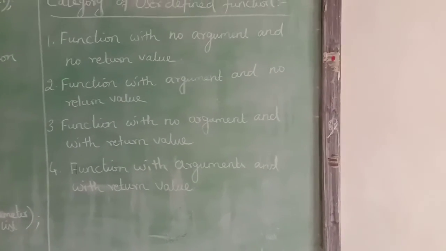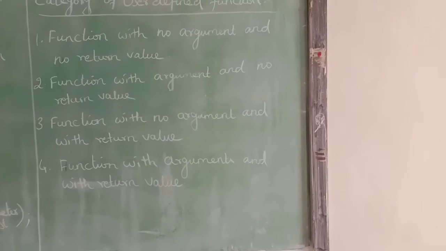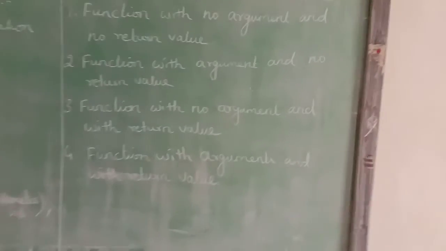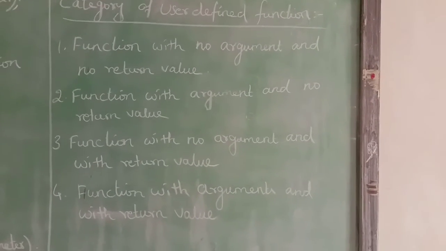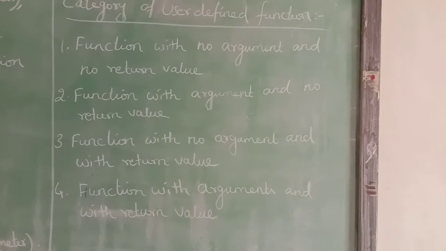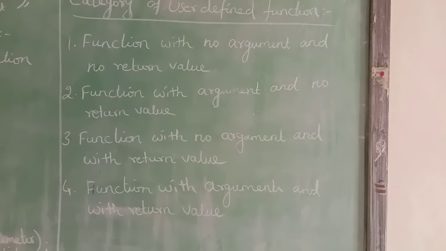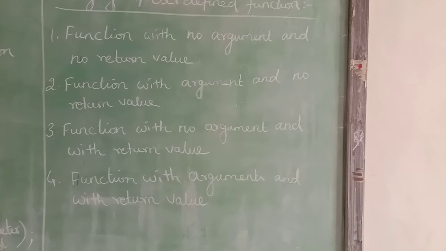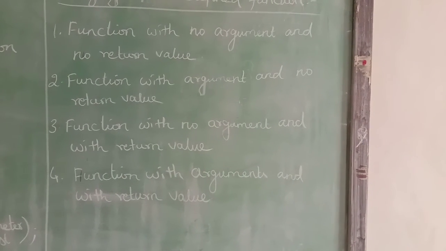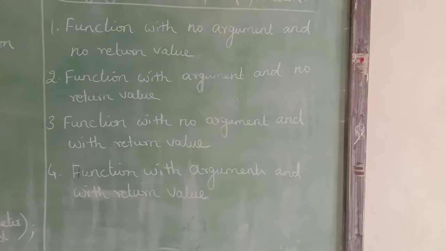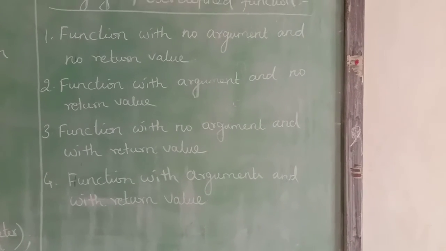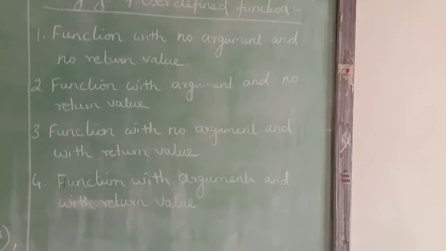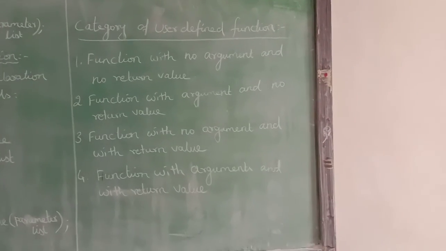The third one is function with no argument and with return value. In this category, we cannot pass any argument from the main function to the subfunction, but can pass a value from the subfunction to the main function. The last one is function with argument and with return value. In this category we can pass values from main to the subfunction and receive a return value from the subfunction to the main function. These four are the categories of user-defined functions.